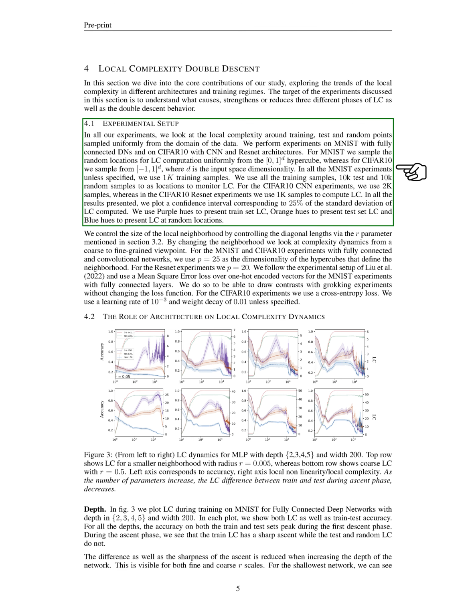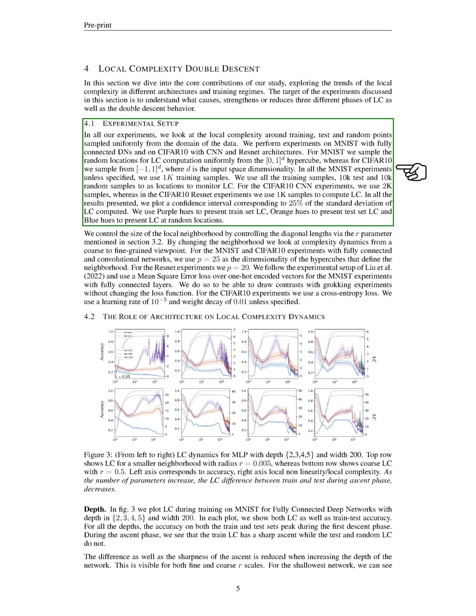In our experiments, we examine local complexity around training, testing, and random points that are uniformly sampled from the data domain. We conduct experiments on MNIST using fully connected deep networks, DNs, and on CIFAR10 using convolutional neural networks, CNN, and ResNet architectures. For MNIST, we randomly select locations for local complexity computation from a hypercube with dimensions ranging from 0 to 1.